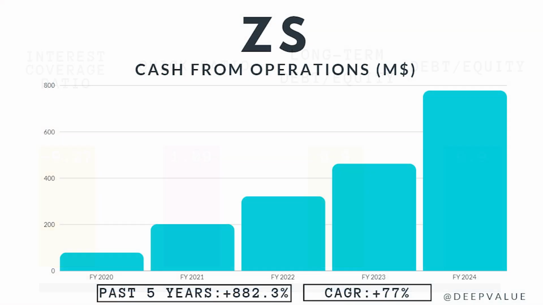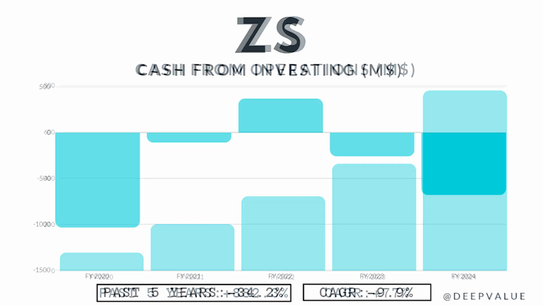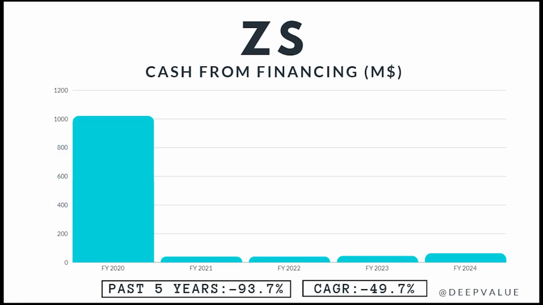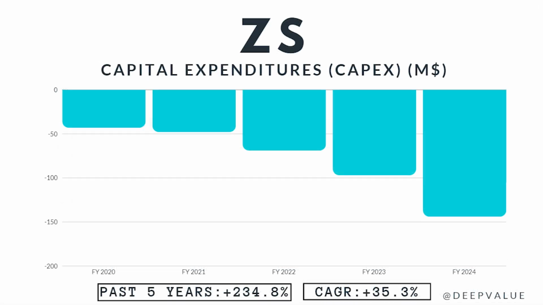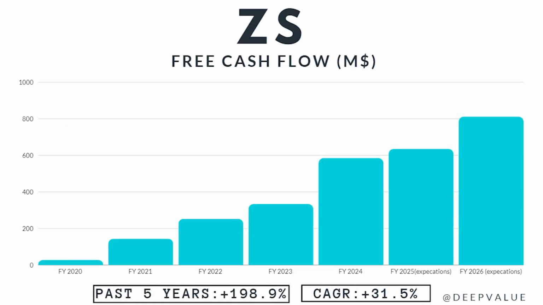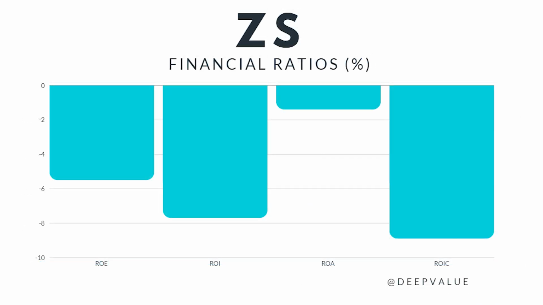Shifting to the cash flow segment, cash from operations stands at 778 million, reflecting a growth of 882%. Cash from investing activities is minus 680 million with a minus 44.2% change, while financing activities are at 64 million, showing a minus 93.7% change over the same period. CapEx has increased by 234.8%, and free cash flow has grown by 198.9% to 580 million. Moving forward, let's look at the return metrics, to see how the company is utilizing its resources.